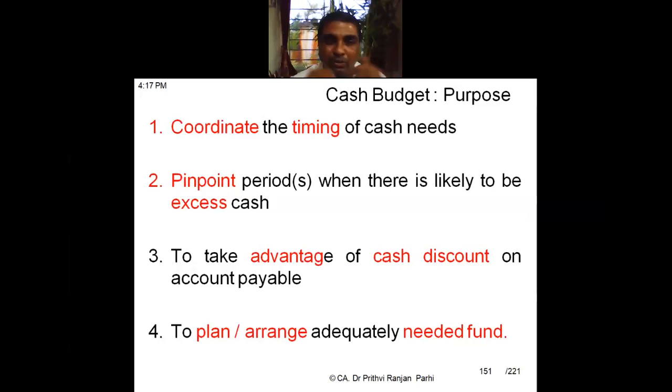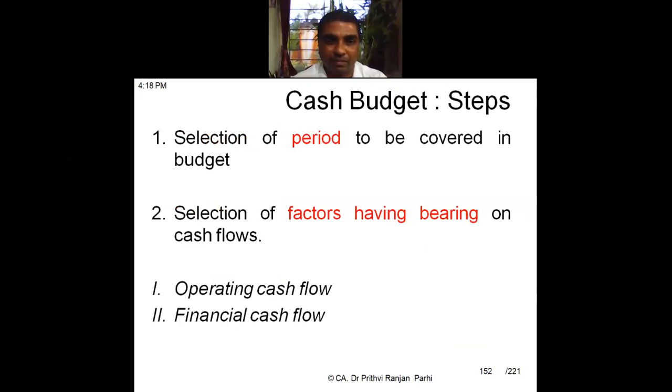And cash budget will also help us to take advantage of cash discount. Cash discount is a discount some suppliers give if you make prompt payment to them. So if you're having surplus cash, you can make use of these cash discount facilities. And also one more purpose of cash budget is to plan or arrange adequately the needed funds. The moment we know funds are needed or will be needed, we should be able to plan and arrange that fund. So cash budget will be helping us in managing all this.